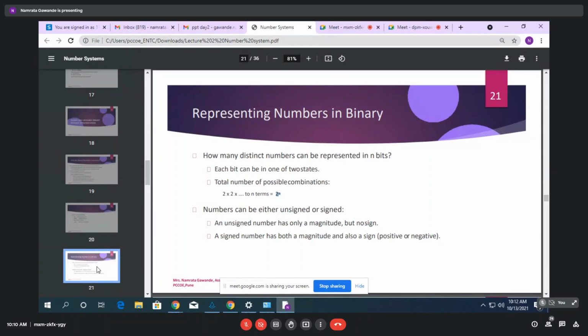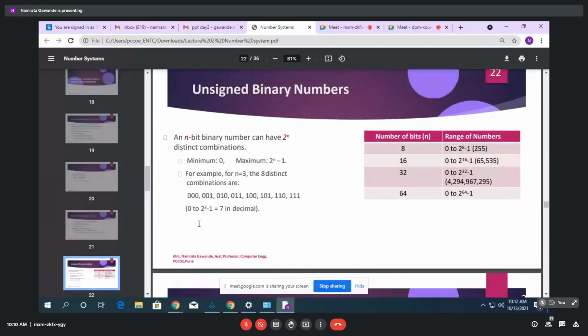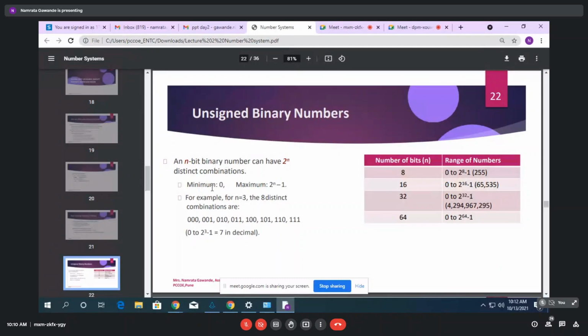So, unsigned binary numbers. An n-bit binary number can have 2 raised to power n distinct combinations. Minimum 0 and maximum 2 raised to power n minus 1. Right? Let's consider the example given here. For n equal to 3, how many possible combinations? 8 distinct combinations, from 000 to 111, right?